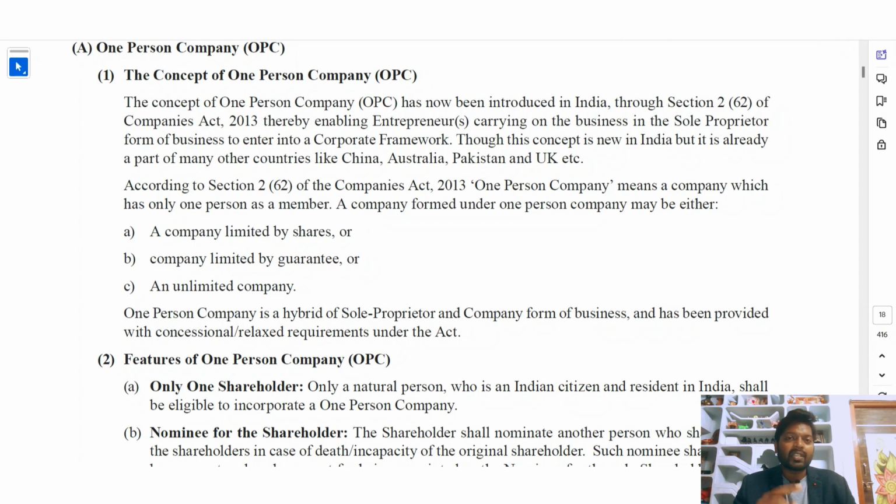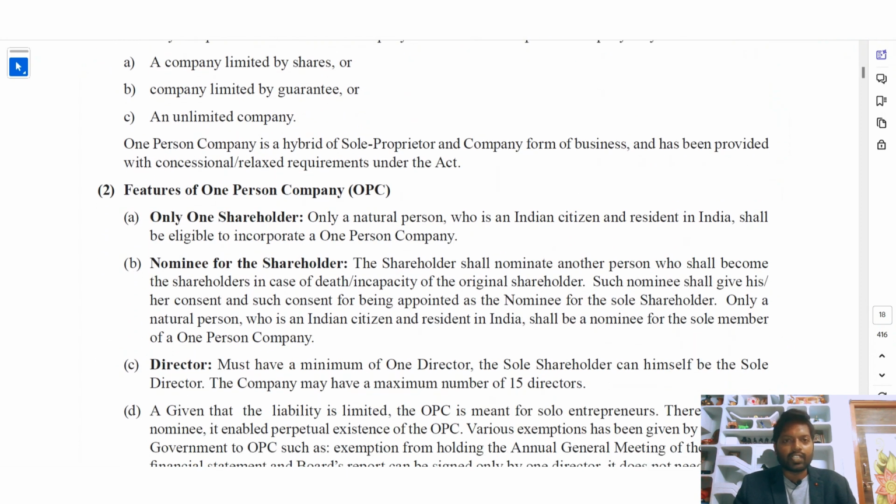When a company is formed by a single person, whether as a company limited by shares, a company limited by guarantee, or an unlimited company, if the company is wholly run by only one person, then it is called a one person company. Features of one person company: only one shareholder. Only a natural person who is an Indian citizen and resident in India shall be eligible to incorporate a one person company. So that one person must be an Indian citizen, and he should be resident in India.